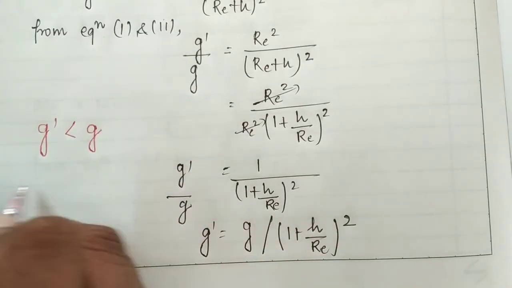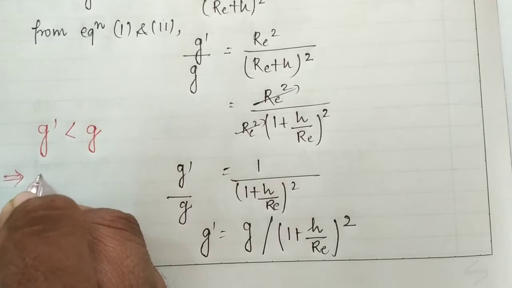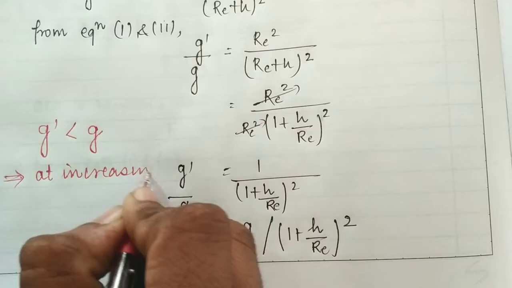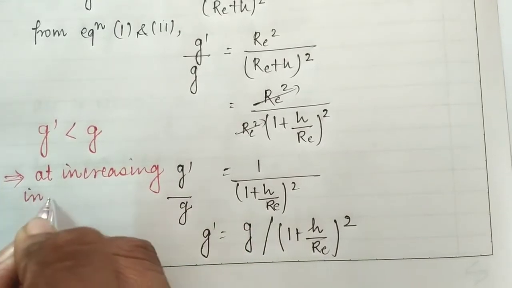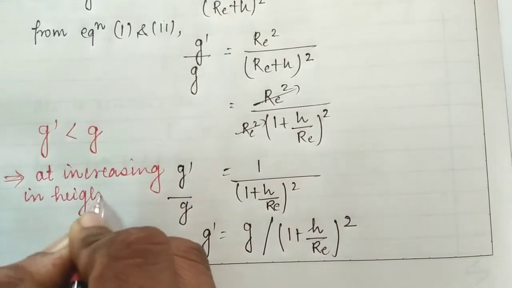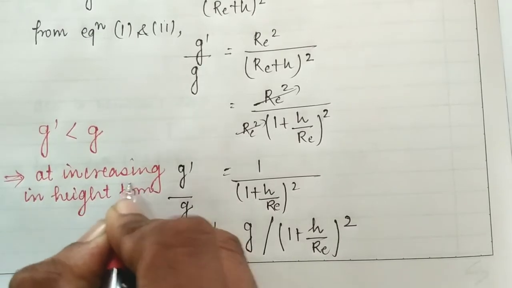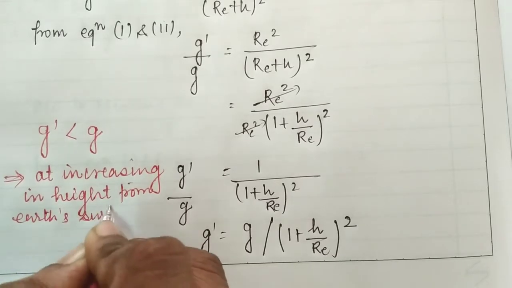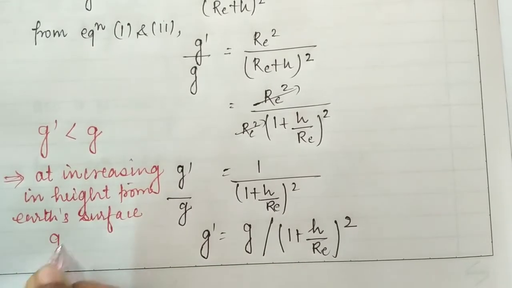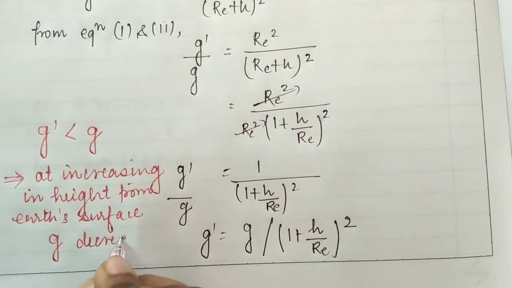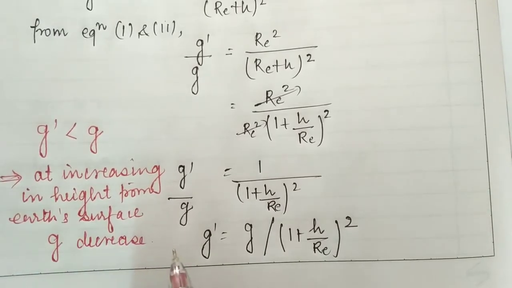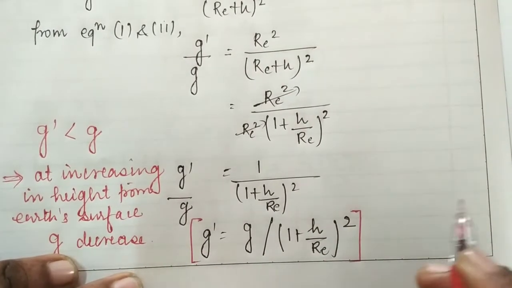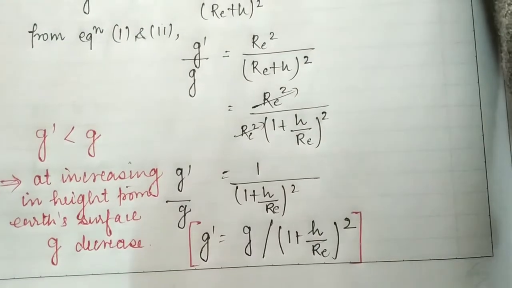So the conclusion that comes out is that with an increase in height, that is altitude, height from the earth's surface, g decreases. Okay students, this is the conclusion from this expression. So we have calculated here the value of g at a height h from the earth's surface.